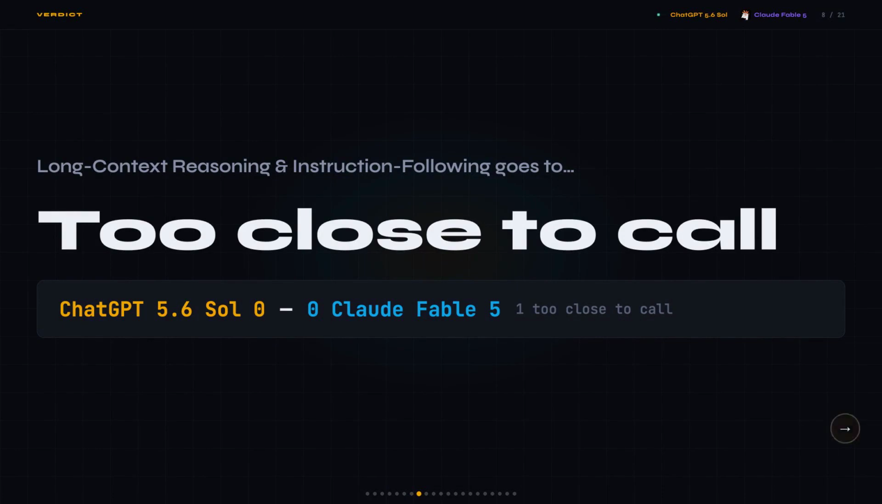This one's a tie. The score sits at 0-0 with 1 tied so far, and if you're doing deep document retrieval, Fable 5 probably has a real edge, but the benchmark alone doesn't prove it.